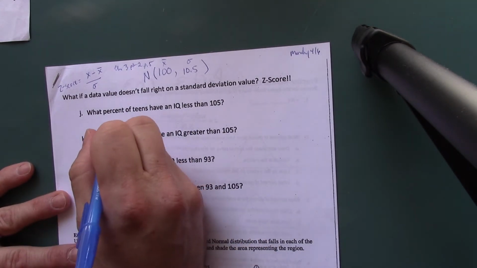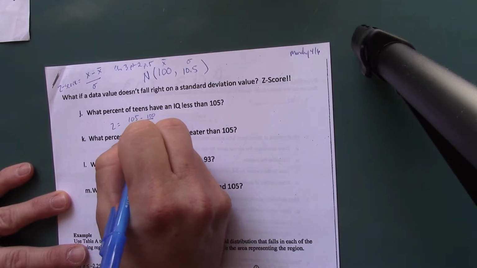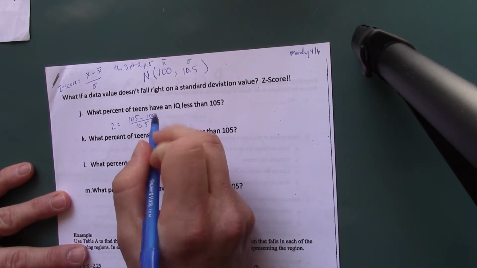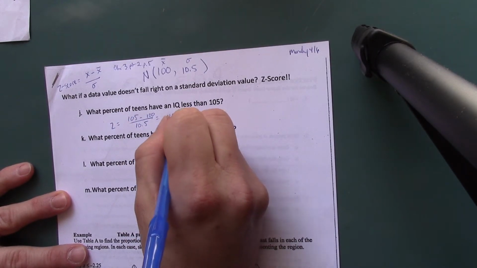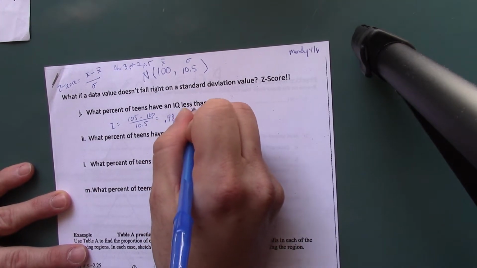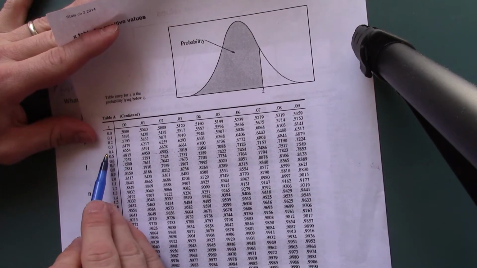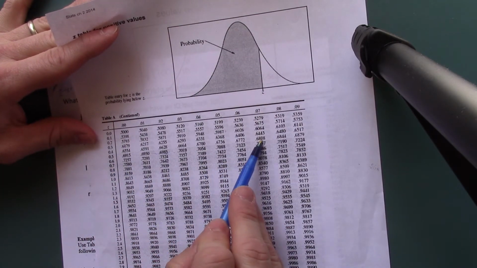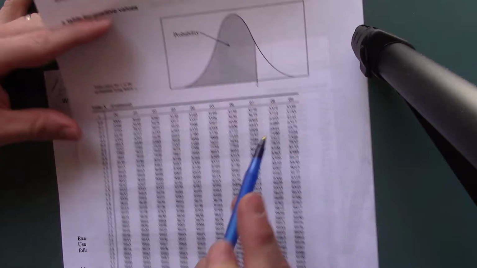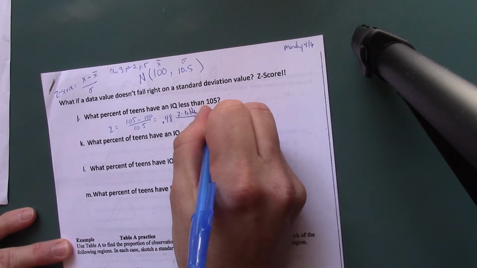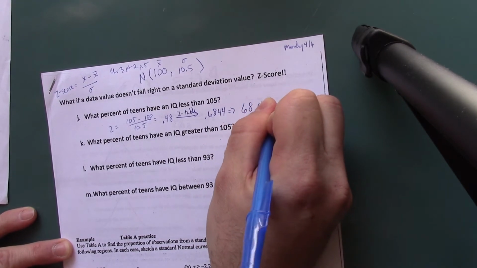Well, if you find the z-score, 105, the value minus the mean over the standard deviation, I get 5 over 10.5, which is 0.48, of course, just right around a half, which, if we look up on the table, if you remember how to do this, just as a reminder here, so 0.48 is right there, 0.8, not 7, 8, and I've got 0.6844, okay, so 0.6844, which tells us 68.44%.